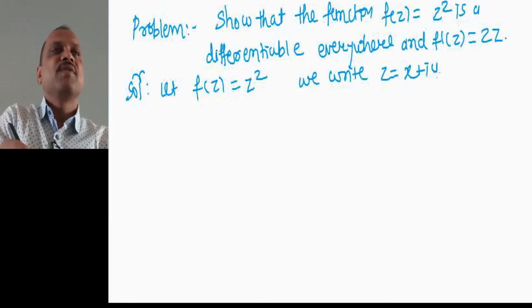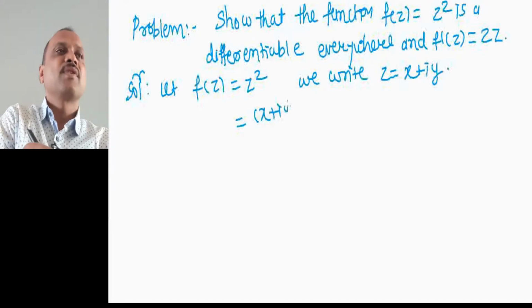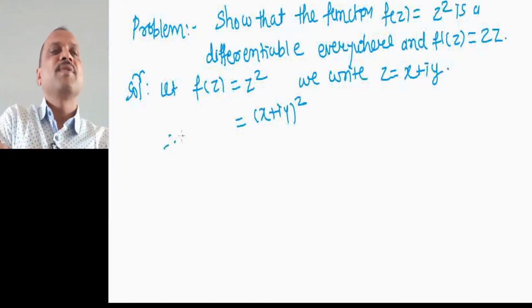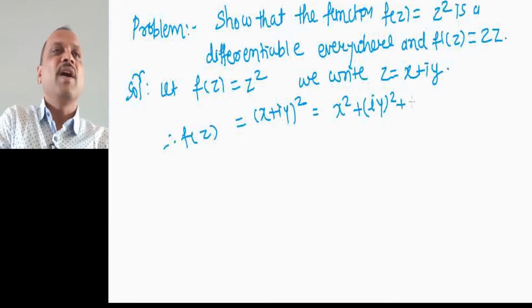So this is equal to x plus iy whole square. Therefore f of z equal to x plus iy whole square, this gives us x square plus iy whole square plus 2xiy. i square is minus 1, so this is equal to x square minus y square plus 2ixy.